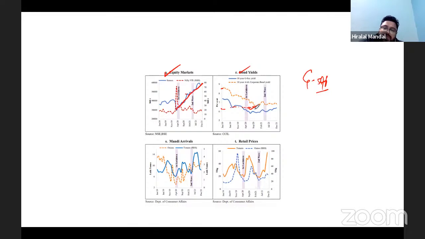And thereafter, you can see the bond yield is continuously rising. When the bond yield rises, people withdraw the money and go to other countries. In fact, people will withdraw the money from bonds and rather keep the money with themselves. At this point of time, there was also a situation of liquidity trap.